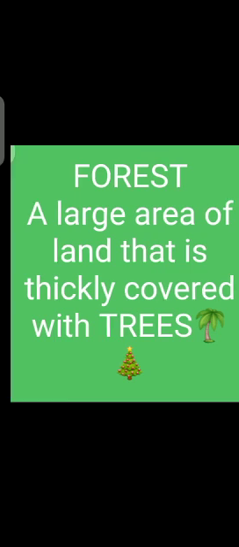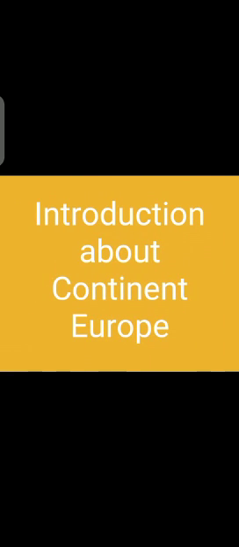Clear? Then there is the definition of rainforest. There is a difference between a forest and a rainforest. A forest means an area that is thickly covered with trees, and a rainforest is found in the areas near the equator and is warm. Rainforests receive a lot of rain and are also called equatorial or tropical forests. The trees in a rainforest grow more rapidly compared to other forests. Clear? Then come to your next page, starting from page number 11.